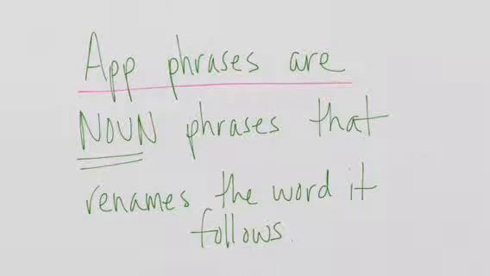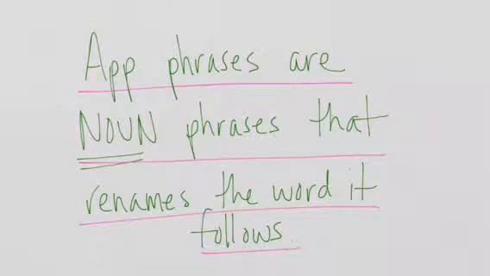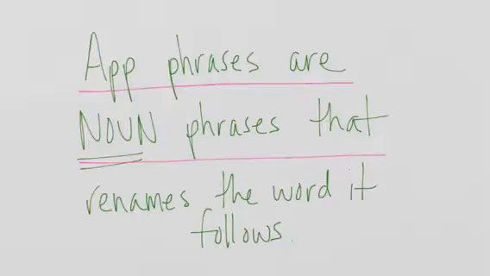Appositive phrases are noun phrases that rename the word they follow. Remember, they're always noun phrases. So that means that appositive phrases can act like different types of nouns in the sentence. Okay, so let's just say that again.